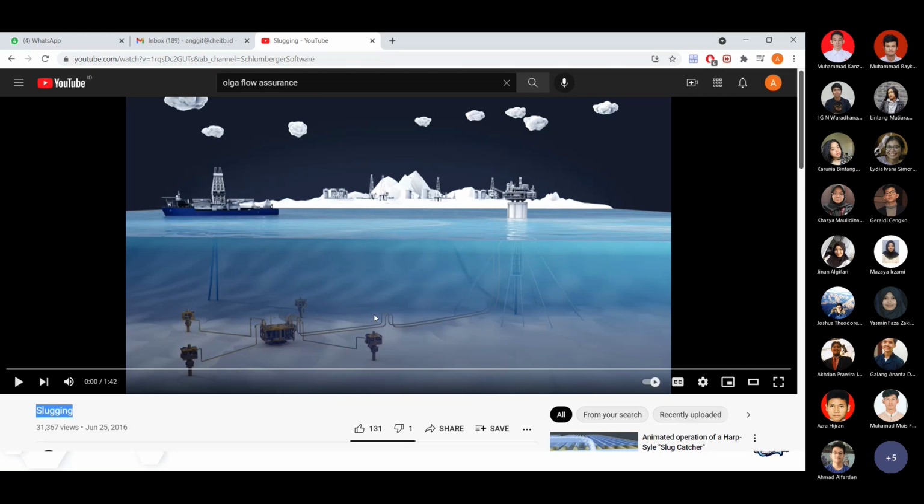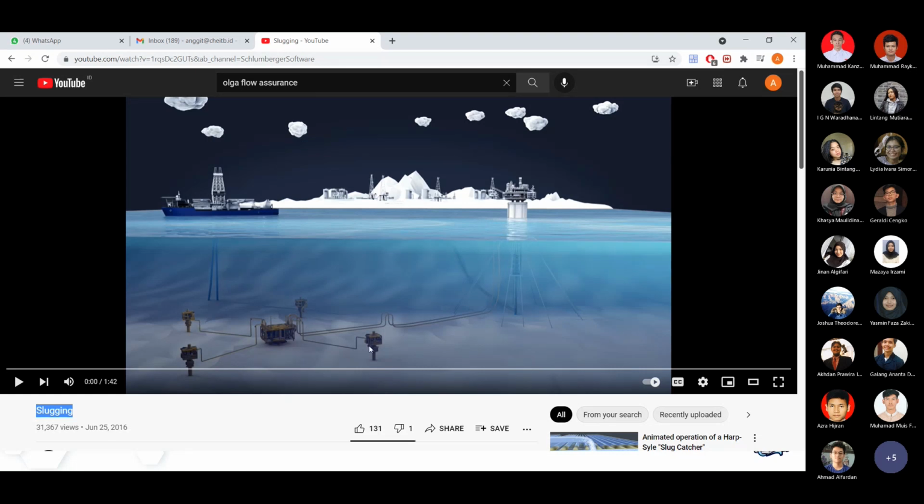Okay, the processing facilities can be onshore, such as shown in this example. So maybe 5, 10, or 20 kilometers to the surface, it is sent to the onshore facilities. But if it's too far from the onshore facilities, then it will be sent to floating processing facilities, FPSO, for example. So it's a big vessel, a big ship, an offshore platform. Maybe a lot of things can be found in Natuna, for example.